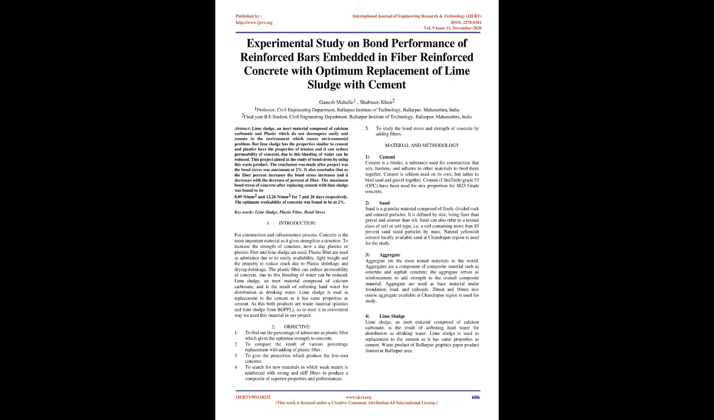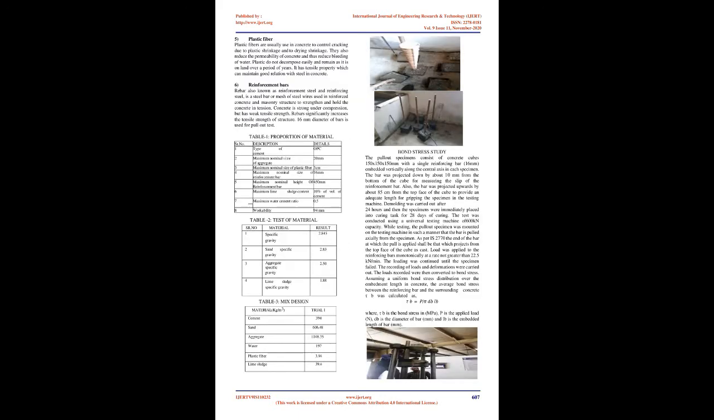Lime sludge, an inert material composed of calcium carbonate, is the result of softening hard water for distribution as drinking water. Lime sludge is used as a replacement for cement as it has the same properties as cement. As both these products are waste materials, plastics and lime sludge from BGPPL, to use them in a convenient way we used these materials in our project. 2. Objective. Material and methodology.